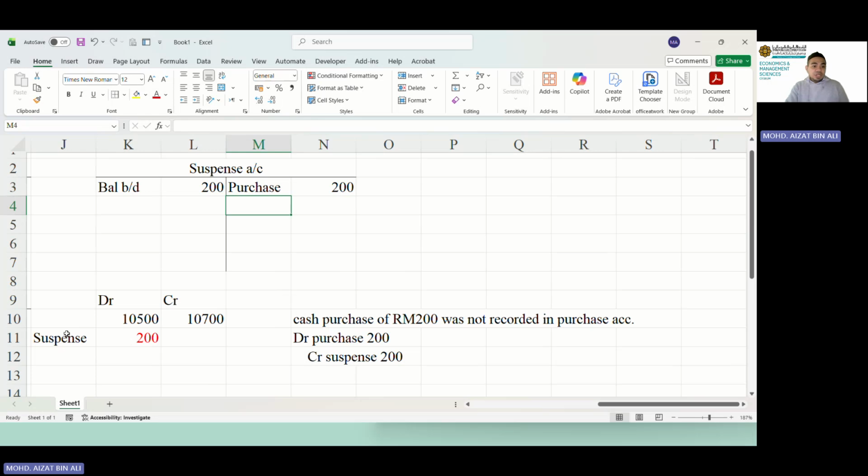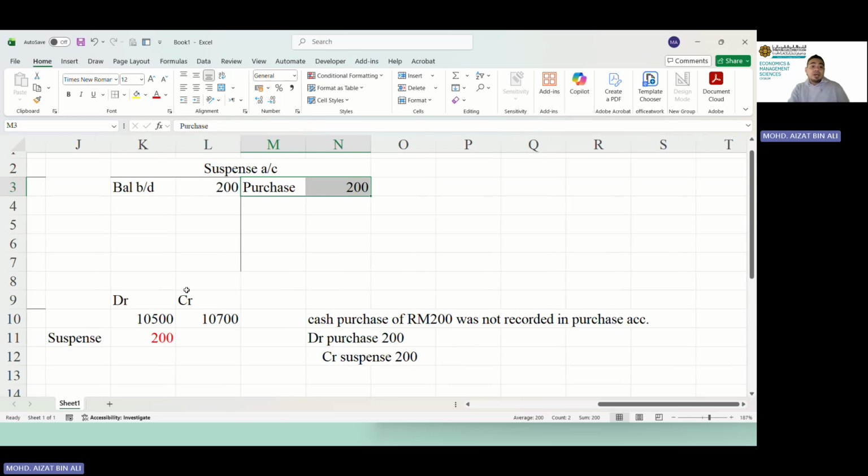Initially, our suspense account is at the debit side, 200 ringgit, so balance BD is 200 ringgit. Now, we cannot have amount in suspense account because having amount in suspense account means there is an error. So we have to zero the suspense account. How to zero this? We have to credit. This is the credit record in the suspense account. The particular: we found out the purchase account was not recorded properly, so we debit purchase.